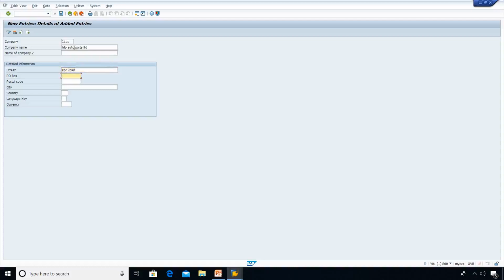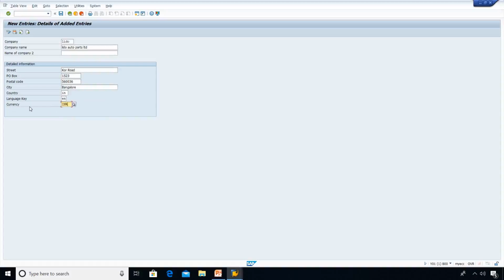PO box, giving something like this. Postal code. City Bangalore. Country IN India. Language key, you can choose EN English, depending on the requirements. Currency INR. INR stands for Indian rupees.